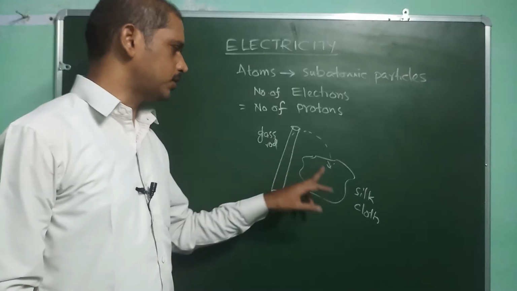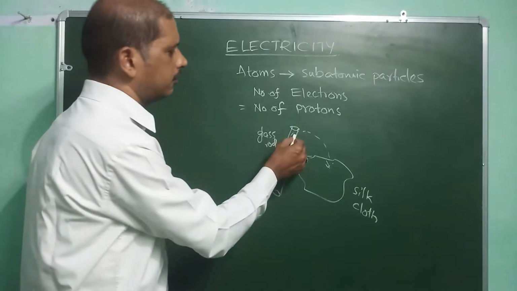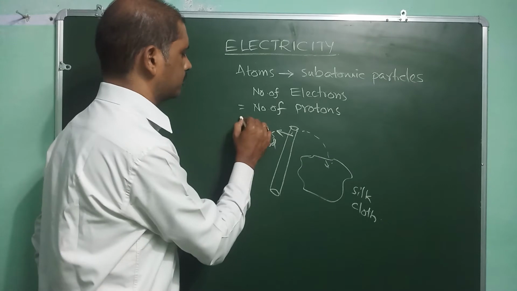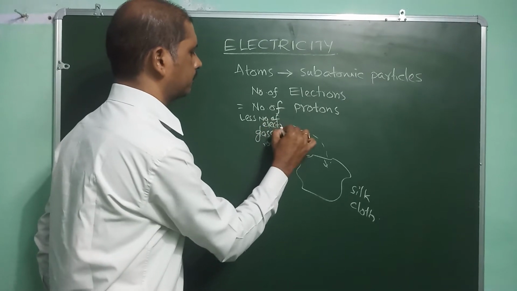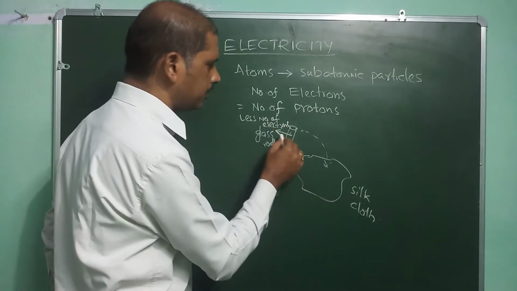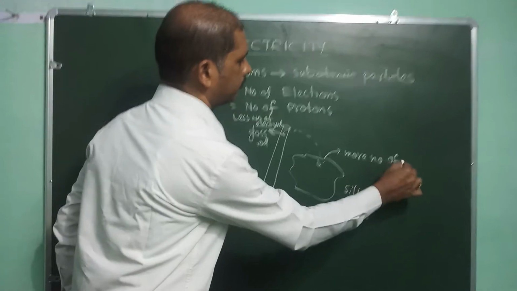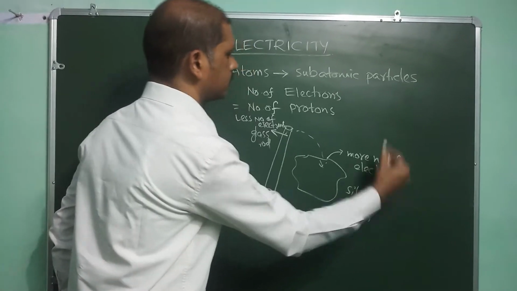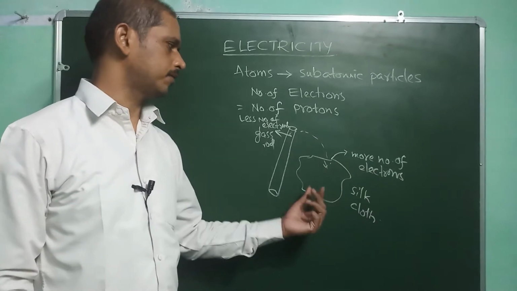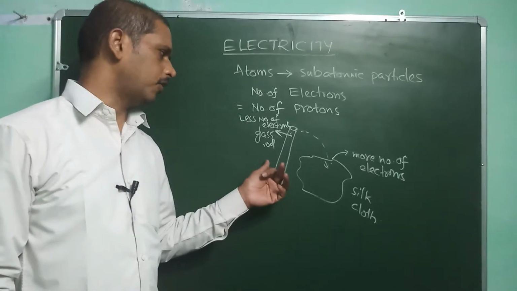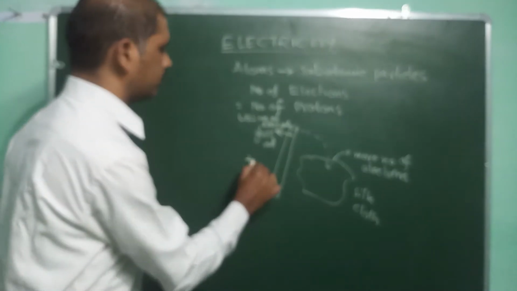But after rubbing, by making friction, some of the electrons will transfer to the silk cloth. So the glass rod acquires fewer electrons, an electron deficiency, and the silk cloth has more electrons, an excess. When there is a deficiency of electrons, the number of protons is automatically more than the number of electrons, so it acquires a positive charge.